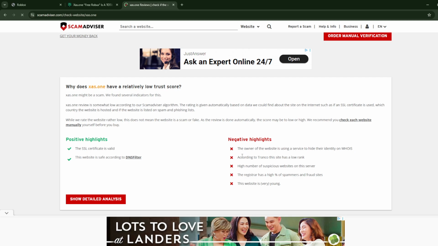However, the negative highlights outweigh the positive, so the owner of the website is using a service to hide their identity on who is. According to Tranco, this site has a low rank, high number of suspicious websites on the server, and the registrar has a high number of spammers and fraud sites, and this website is very young.